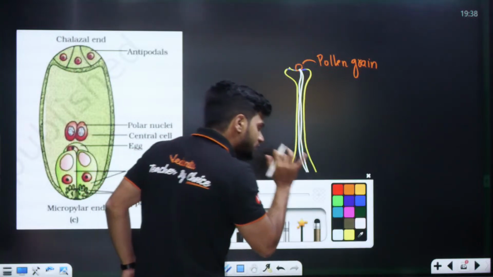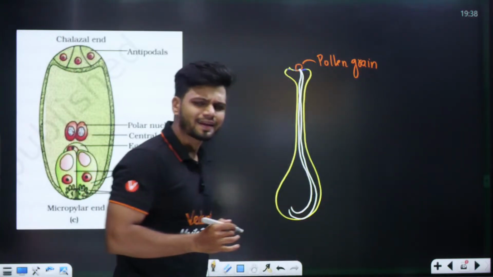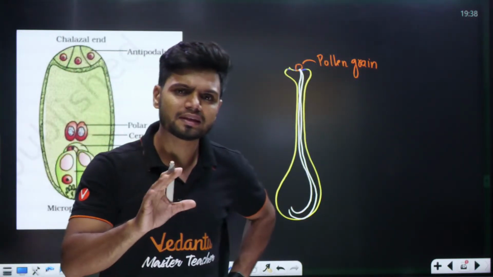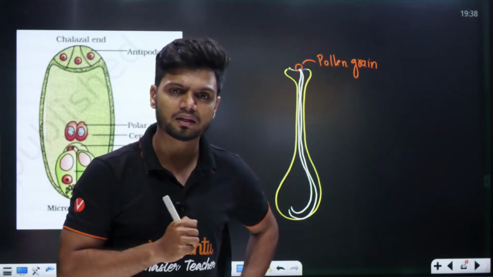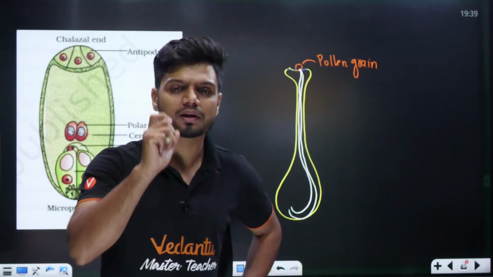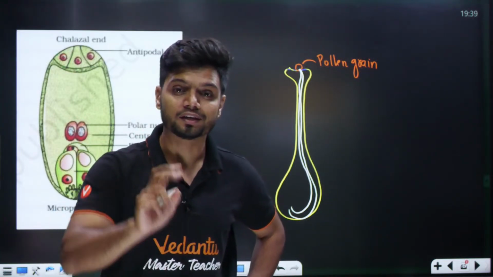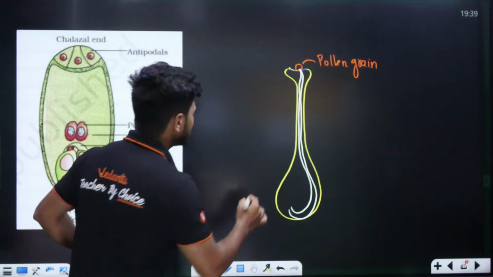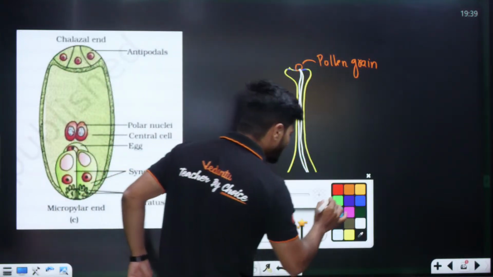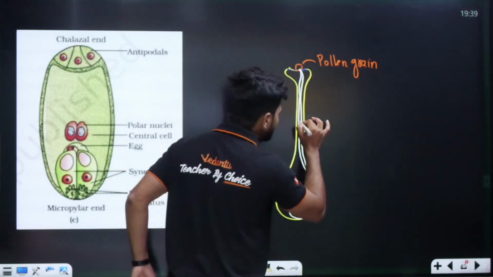Now in this pollen tube, can anyone tell me how many gametes are there? How many male gametes will be there? There are totally 2 male gametes.